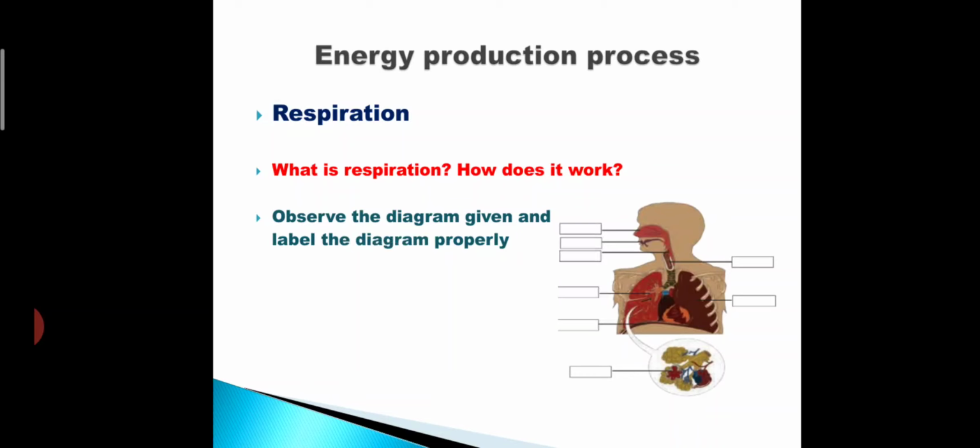This diagram is also provided in our textbook, and this diagram is of respiratory system. There parts of respiratory system are given here: nostril, larynx, esophagus, right lung, left lung, diaphragm and alveolus. These are the parts shown here, and you should write these names in a proper box. It's your homework.